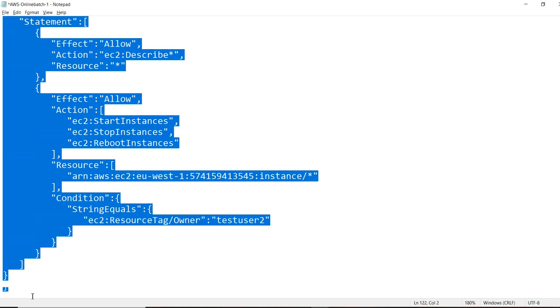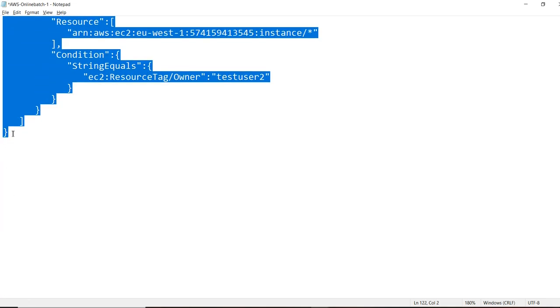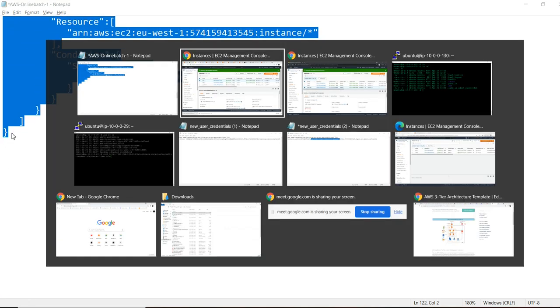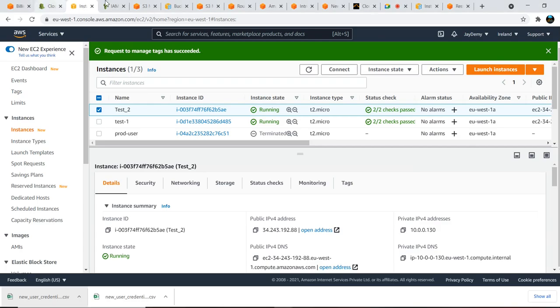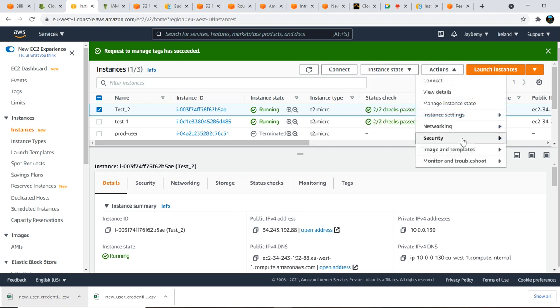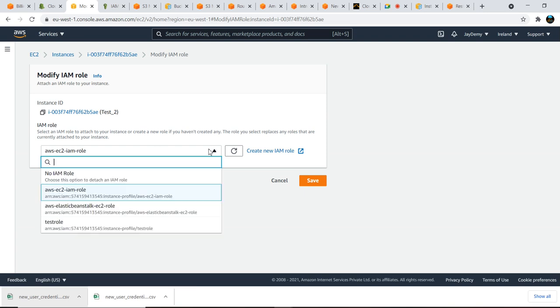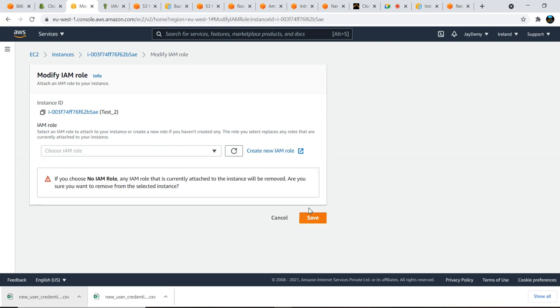I'm going here, and I will remove the IAM role for this instance. Actions, settings, security, modify IAM role, and select no IAM role.